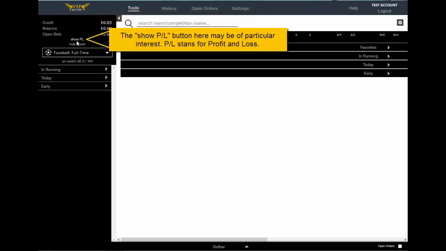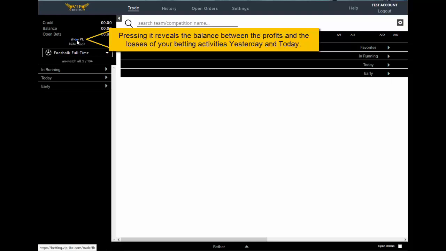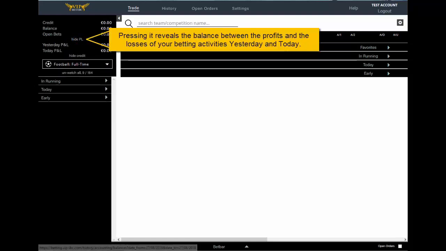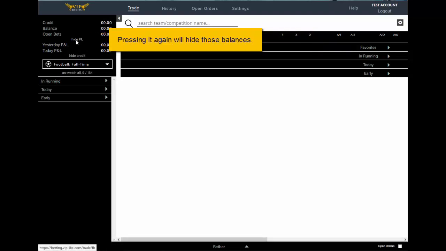There's even more accounting info for you if you press the Show PL button. PL means profit and loss, and what you get is the balance between your profits and losses that has resulted from your betting activity during the last 48 hours.